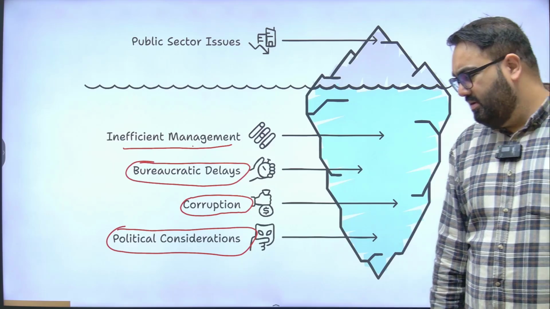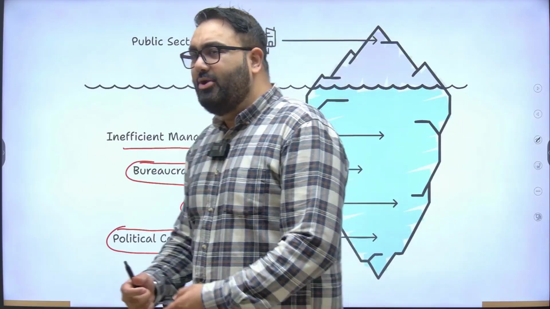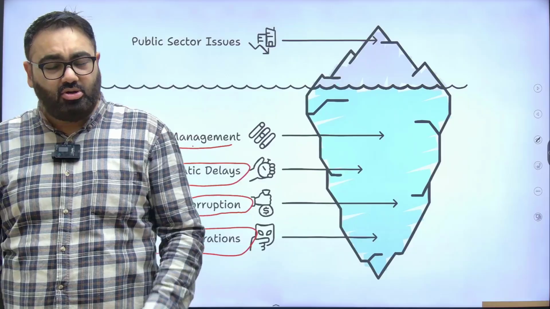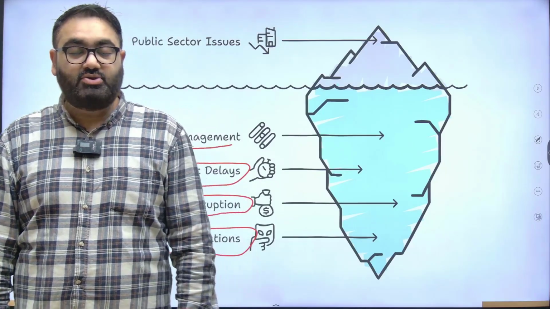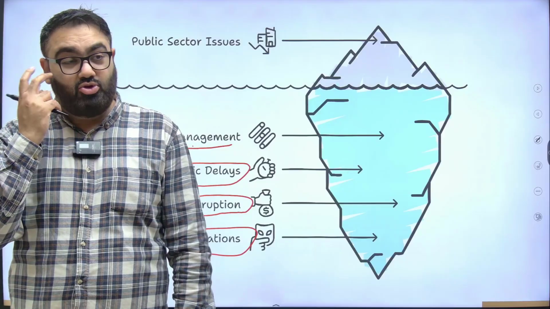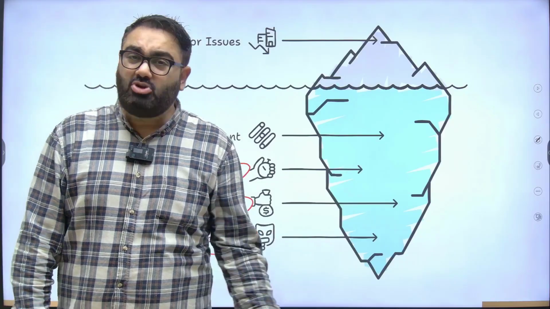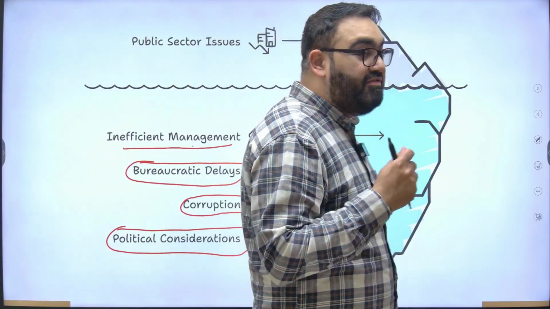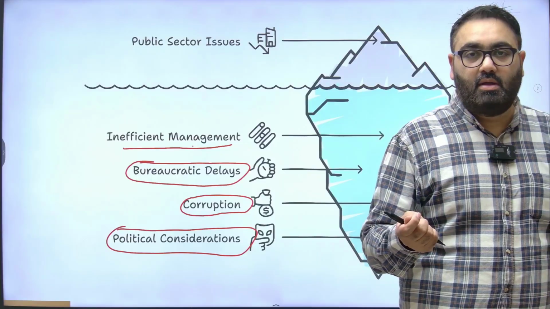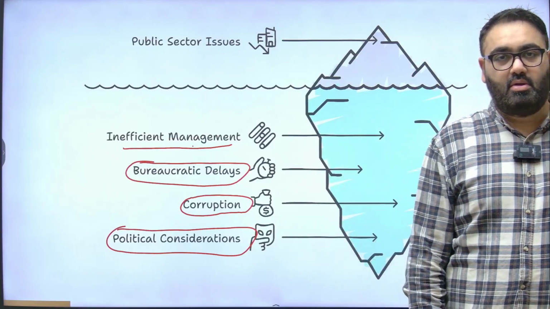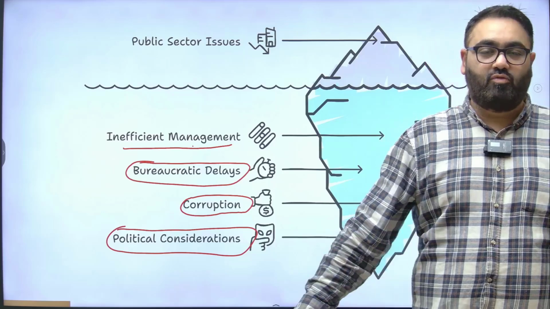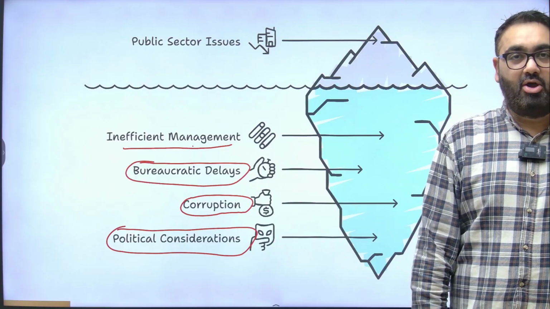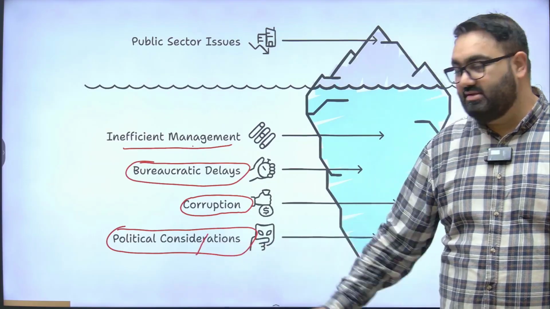For example, why is it that there is a well-known perception that once you get a government job, you can never be removed? There's a perception about government jobs that once you get them, you will never be removed unless you do a huge blunder. Why is that? And that is not false. But that proves the fact that when you get a government job, efficiency does not matter. The government will not throw you out. That is why a lot of government departments are overburdened, overcrowded, with many more people than what is required to do the job. All that leads to inefficiencies.